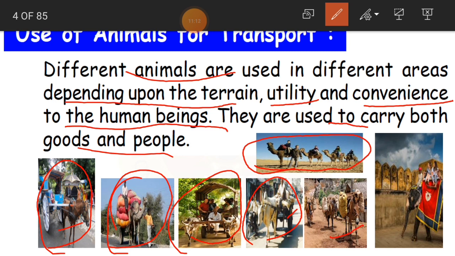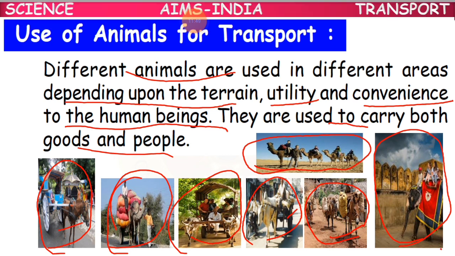And here donkeys are carrying the loads. And here, elephant safari. When we go to some traditional places, you can have this elephant safari, where you get an opportunity to climb on the elephant, sit, and go for a ride. The elephant also carries people, and it also carries loads in the forest. Clear, children? So different animals are used in different areas.